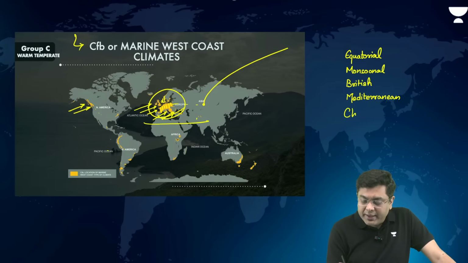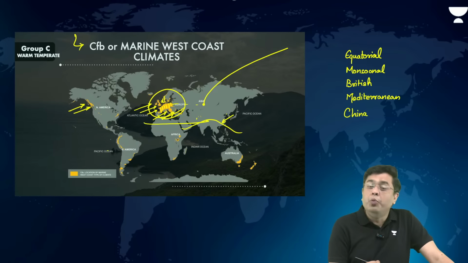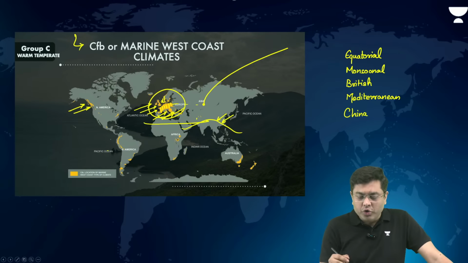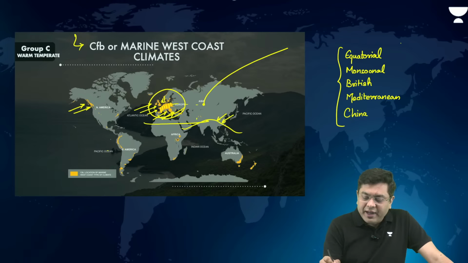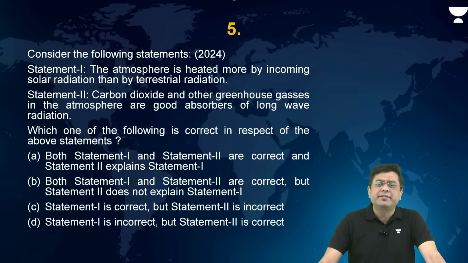And then China type, where you have summer rainfall owing to the shift of the ITCZ, which attracts the winds which become onshore. So just keep in mind these 5 relevant for the prelims. Okay, it will make your task much easier.